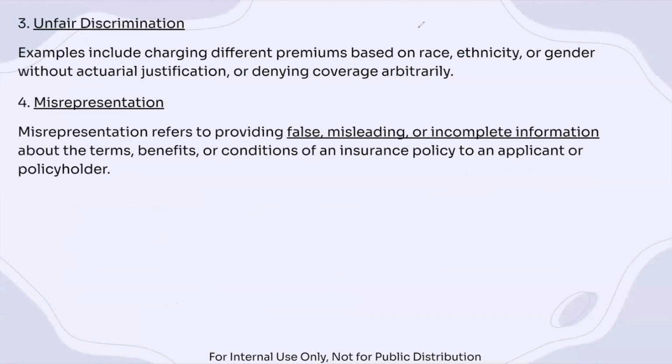And number 4, misrepresentation. This is a term that we've seen throughout the class. This is where one provides false, misleading, or incomplete information about the terms, the benefits, or the conditions of an insurance policy to an applicant or policyholder. So we want to make sure that we provide accurate information and we don't misrepresent on purpose.